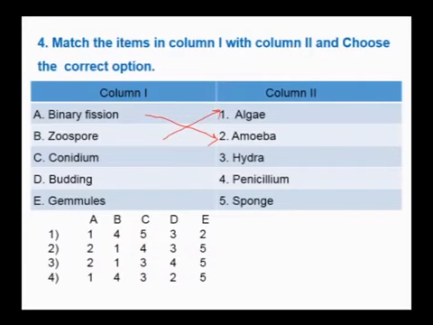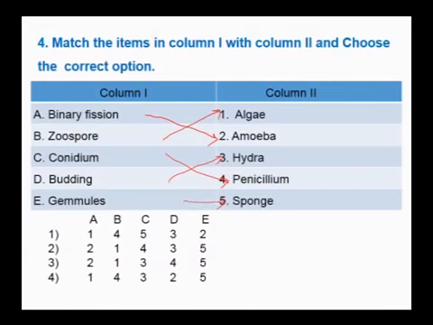Therefore conidia goes with penicillium, which is an ascomycete. Budding can be seen in hydra. Budding is also a type of asexual reproduction even in yeast. Gemmules are also called internal buds, which go with the sponge.